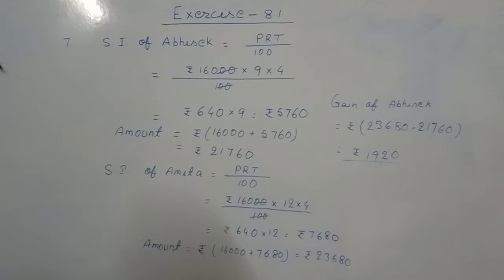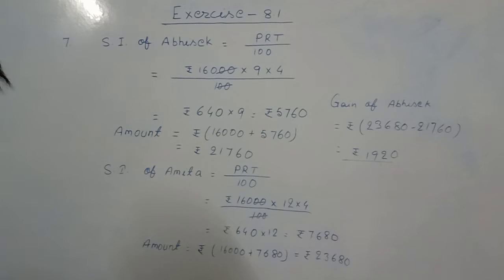In arithmetic, exercise 8.1 is continued. Let us see the solution of question number 7. The statement is: Abhishek borrowed 60,000 from a bank at 9% per annum for 4 years. He lent this sum of money to Amita at 12% per annum for the same period. How much did Abhishek gain in this transaction?